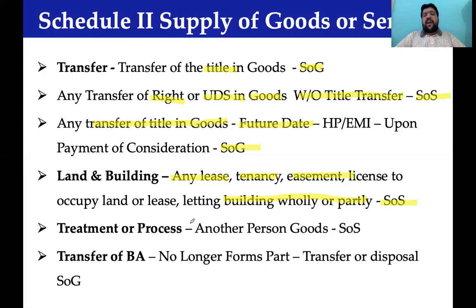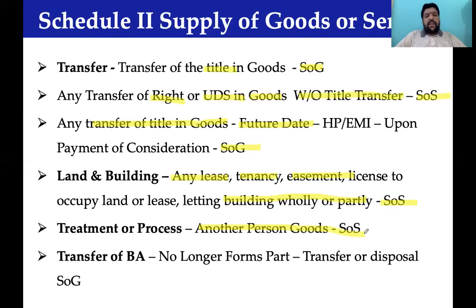treatment or process on another person's raw material. When A Limited processes raw material of B Limited and comes up with the finished goods and supplies the finished goods back to B Limited. B Limited sent raw material to A Limited. A Limited processed the raw material, converted it into finished goods, and gave the finished goods back to B Limited. In this process, A Limited is the person who converted raw material to finished goods. What is he doing? He is carrying out a treatment or process on another person's goods. Then it would be treated as supply of services.